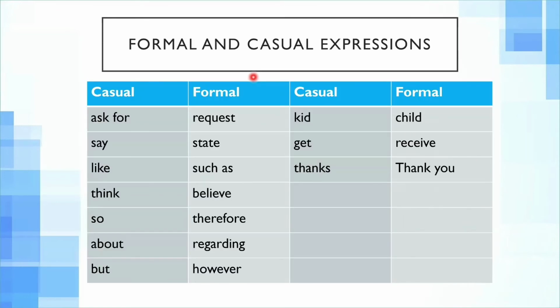Next up is formal and casual expressions. I have posted a little more examples of these in the form of sentences in the OET writing WhatsApp group that we have made. Take a look at that to get a better idea how to use or convert some casual expressions into formal expressions. For example, just take a look at these two or three. Ask for a request. I'm writing to ask for urgent assessment of a patient. So we have to use I'm writing to request an urgent assessment of a patient.